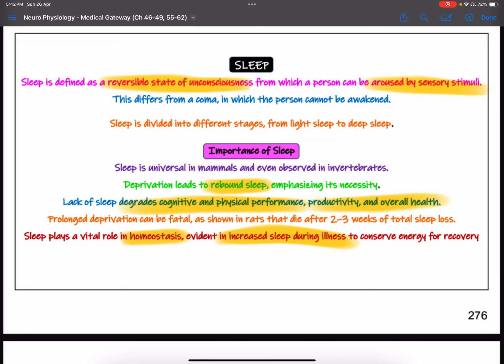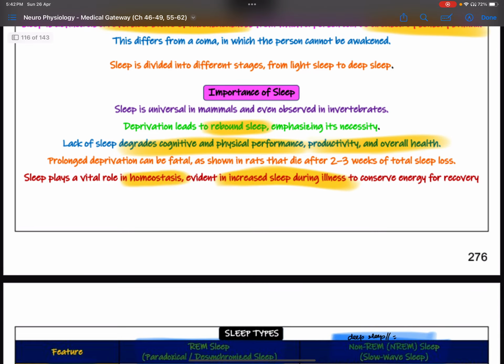Hi everyone, let's continue talking about the physiology of sleep. I've already told you it's a reversible state of unconsciousness from which a person can be aroused if you give them any sensory stimulus. That's how you distinguish it from a coma, because coma is also a state of unconsciousness, but a person cannot be awakened from coma easily.